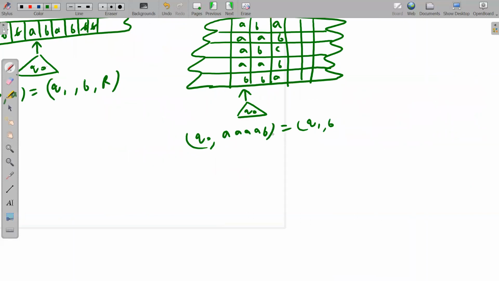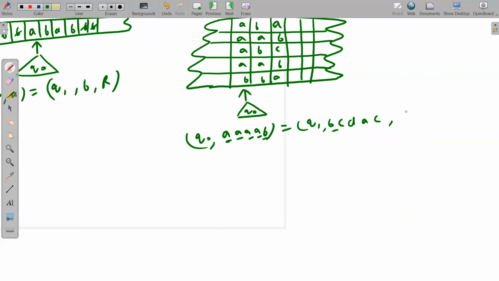On Q naught, A B is read. So that means, like this, 4 times A and B is read. So where will you go? We will go to Q1 and say, for example, this A will become B, this A will become C, this A will become, say, D, this A will become, say, A. So A will remain A as it is, and this B will, say, become C.